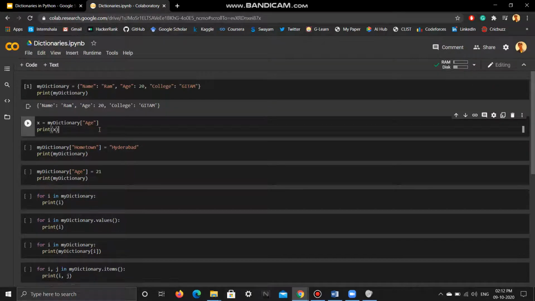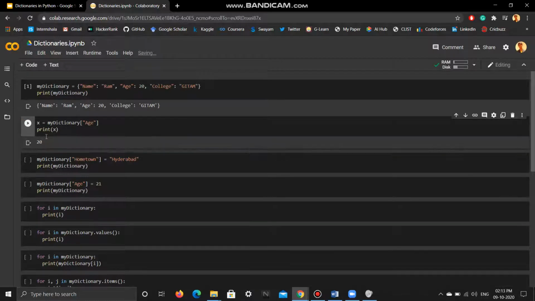Now to store the value of a particular index in a variable, we simply use the index like we use in lists. So if I have to access the 10th element of a list, I write list of 9. Similarly, if I have to access, say, the age of the person Ram, then I simply write age in the square brackets and the name of the dictionary outside it. Then 20 will be stored in X, and if we print X, then we have 20 here.